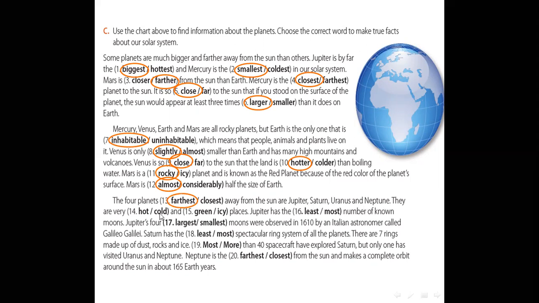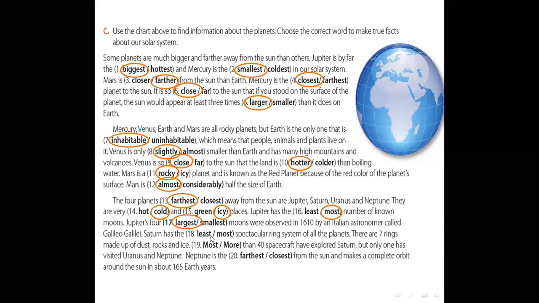They are very cold because they are so far from the sun, and icy places. Jupiter has the most known moons. Jupiter's 4 largest moons were observed in 1610 by an Italian astronomer called Galileo Galilei.